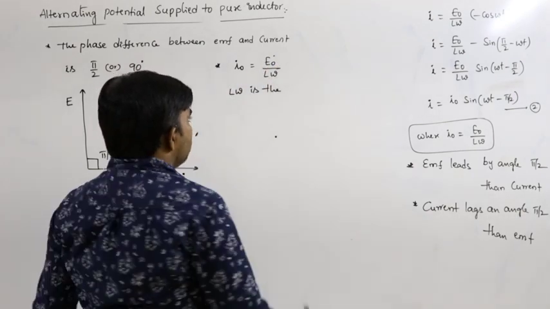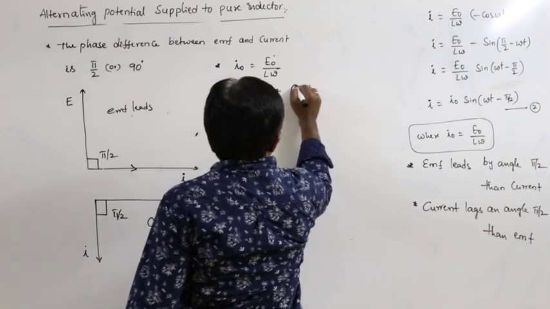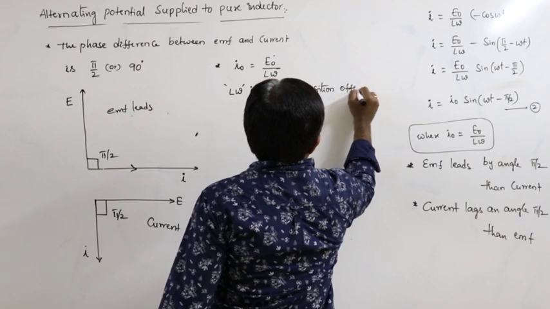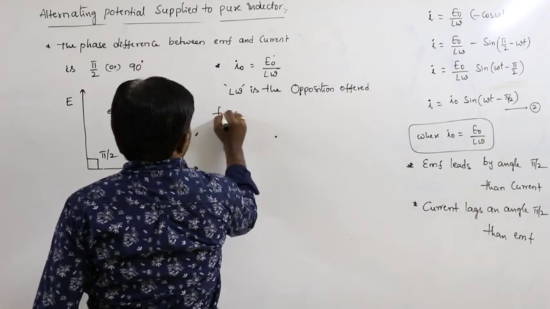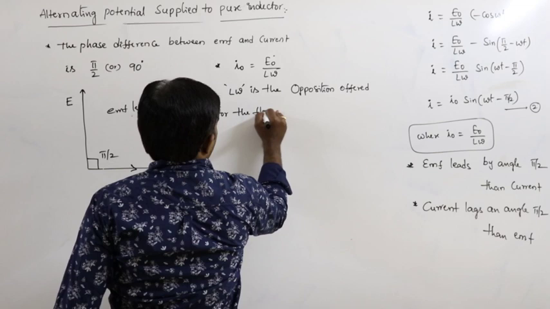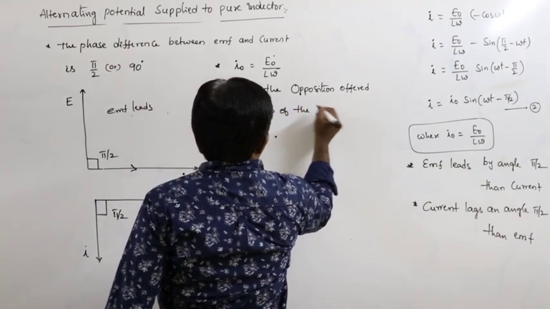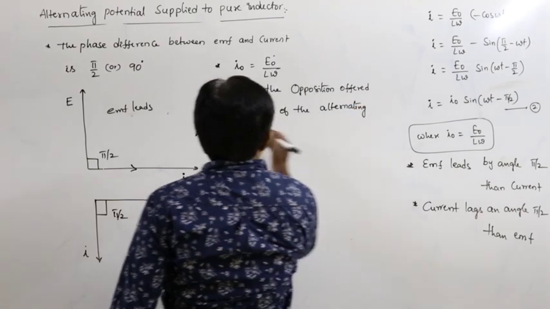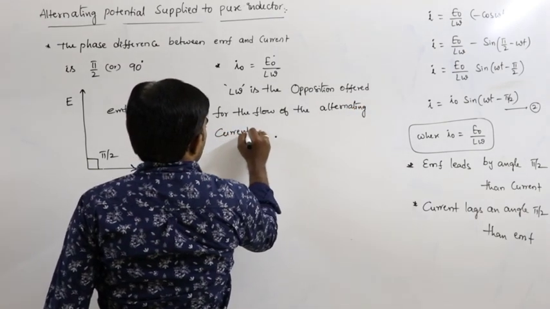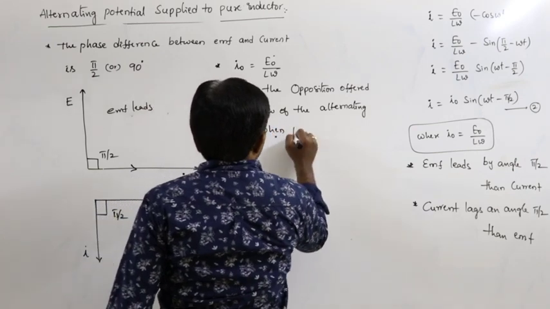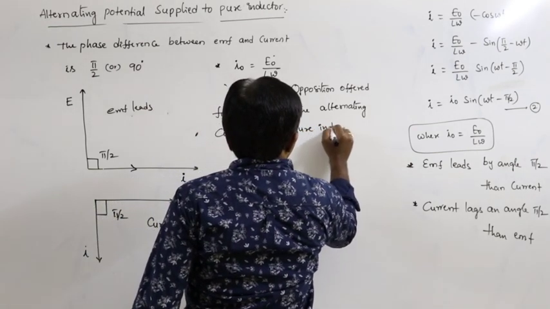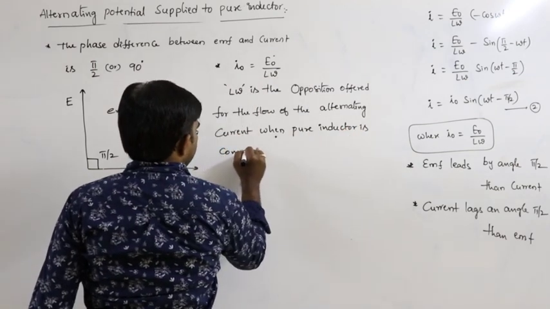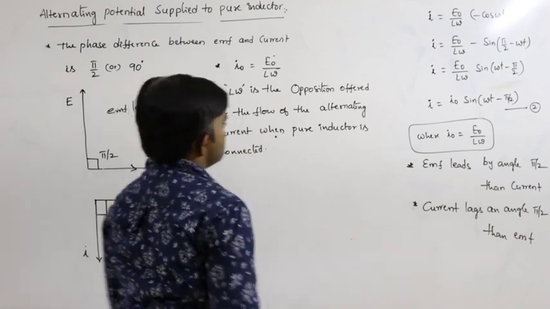So that means L omega is the opposition offered for the flow of alternating current when a pure inductor is connected.